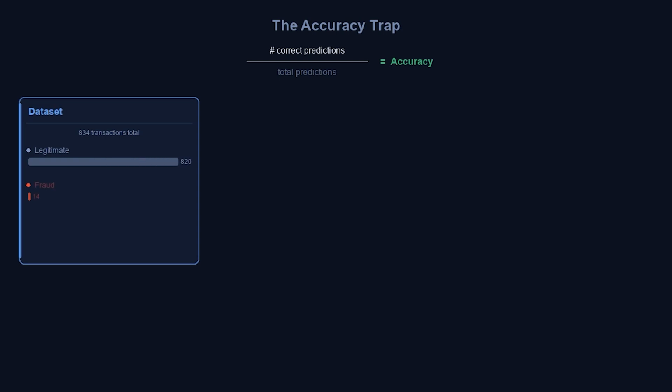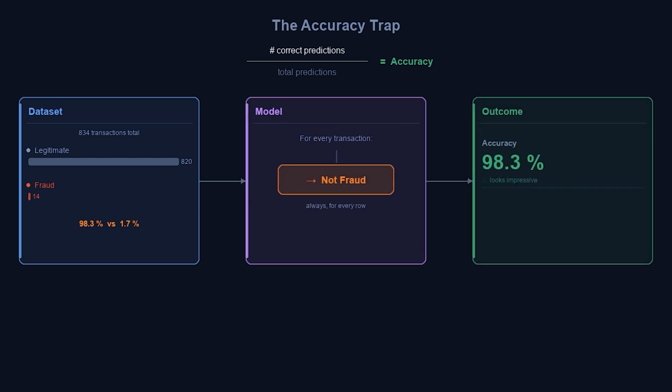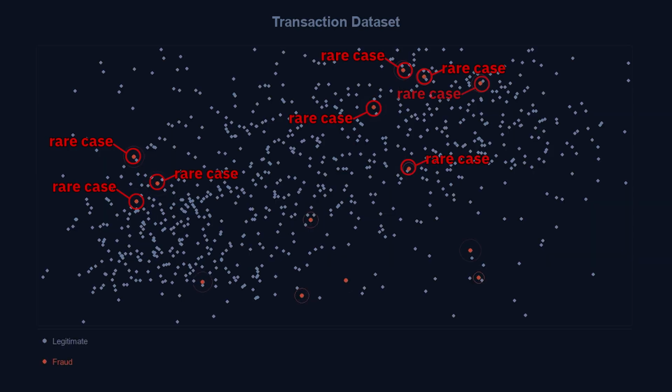Accuracy simply measures how many predictions were correct overall. So when one class dominates the dataset, the class dominates the score. A model can predict the majority class every time and still appear highly accurate. So we need a different question. Of the rare cases that actually happened, how many did the model catch? This is where recall becomes important.